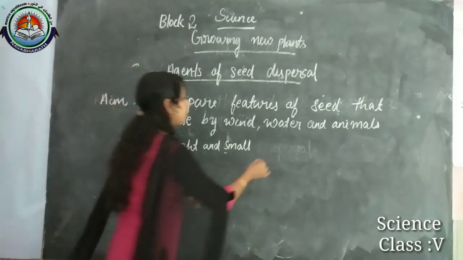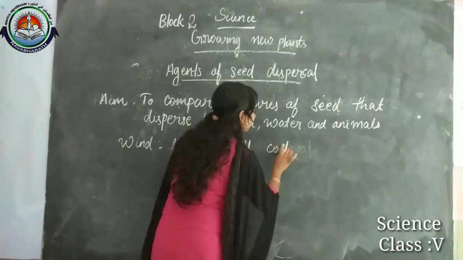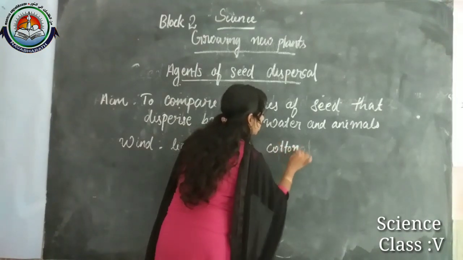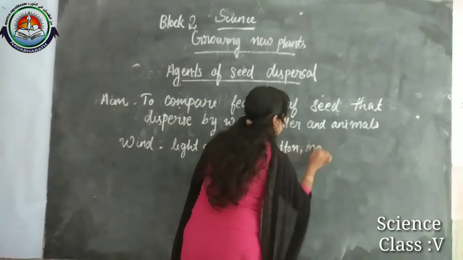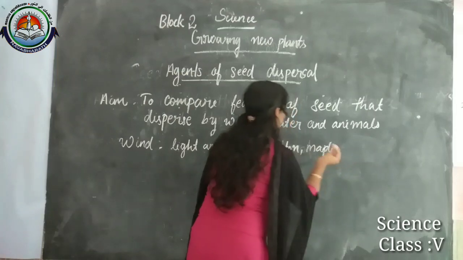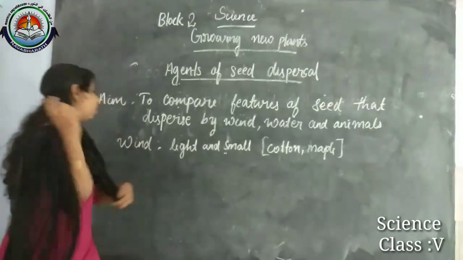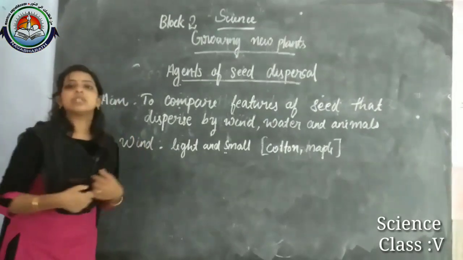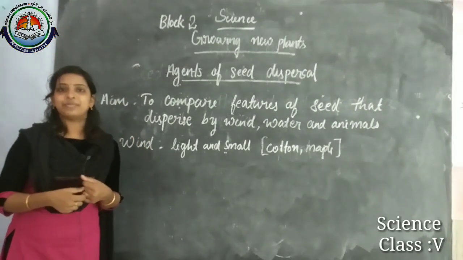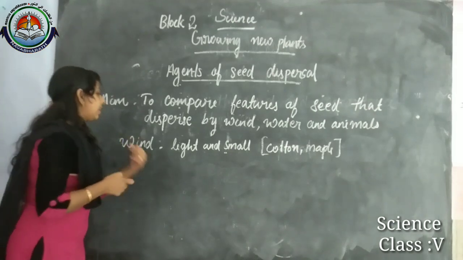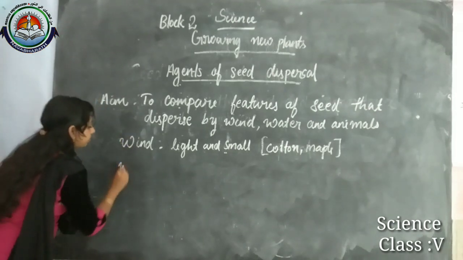So, for example, we can write any two examples: cotton seed and maple can be considered as examples of seeds which are dispersed by wind. And the second one is water.